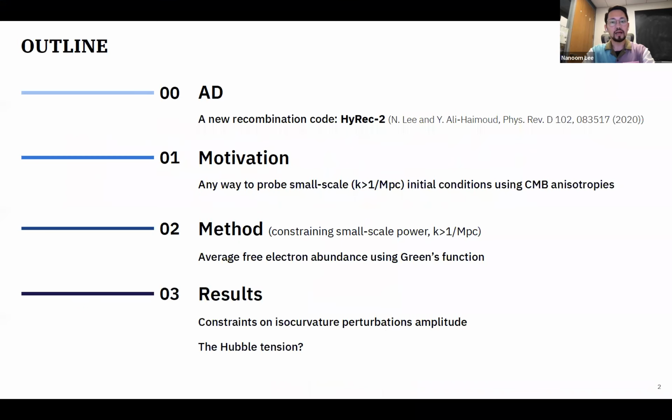This is the outline of my talk. I will first spend 2 minutes to advertise our new recombination code called DarkAges-2. And then I will start talking about the main topic, first by briefly mentioning the motivation of this work, and then I will talk about how we put constraints on the small-scale initial power spectrum, and the results.